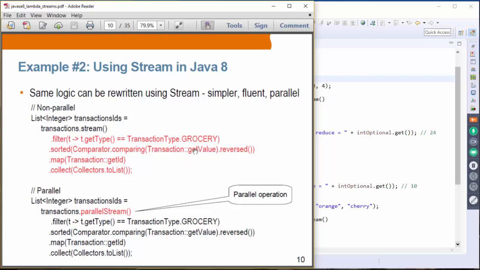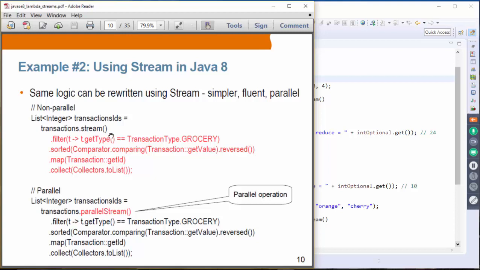Basically you are getting the value of that transaction, and then we also call the reversed operation to reverse it, and then we get the ID of that transaction. Again, Transaction::getId is an example of a method reference, just getting the ID of that transaction, and then you call the collect method to create a list object.